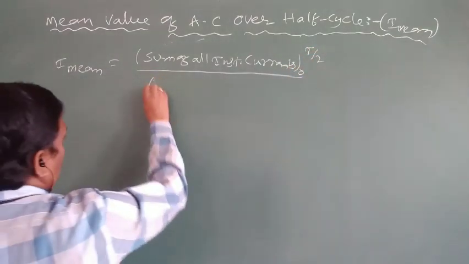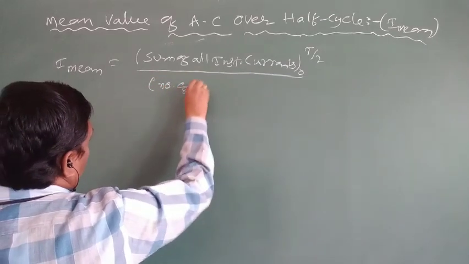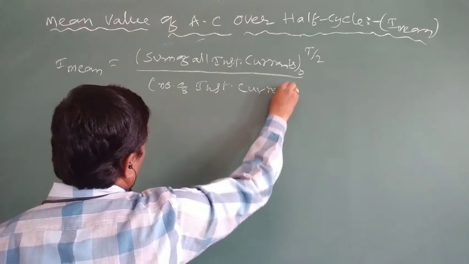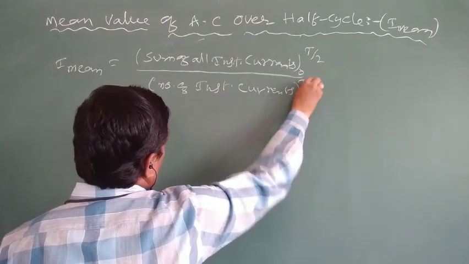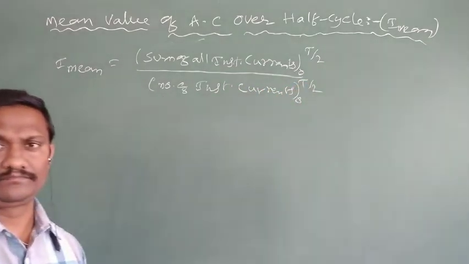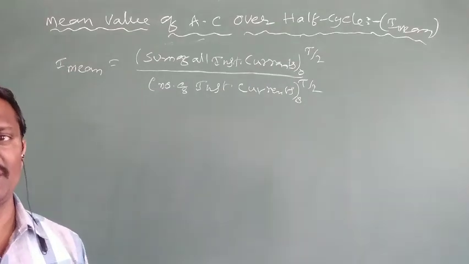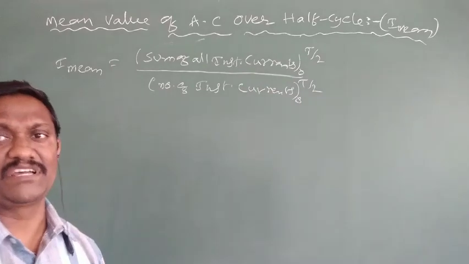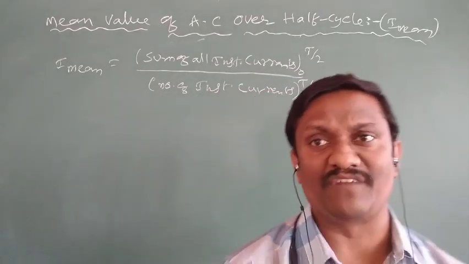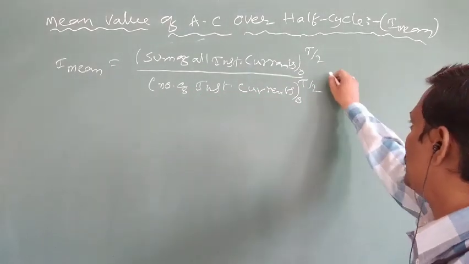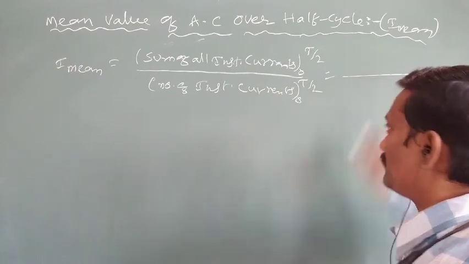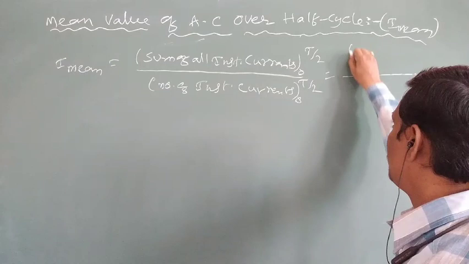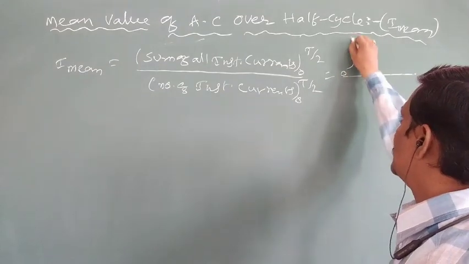to the number of instantaneous currents over a half cycle. That is the general definition of mean: sum of all values by number of values over a half cycle, because the mean value of AC is always taken over a half cycle. That is equal to the ratio of the sum of all instantaneous currents, where sum means integral, limits 0 to T by 2,